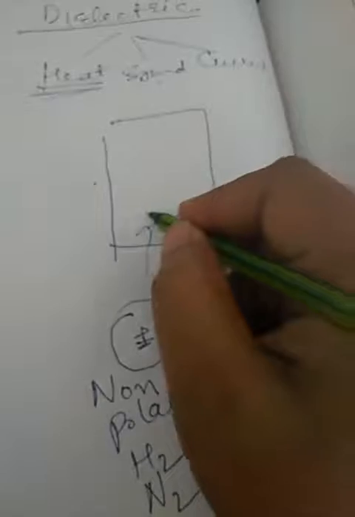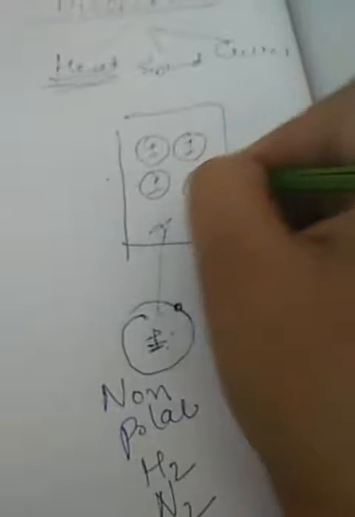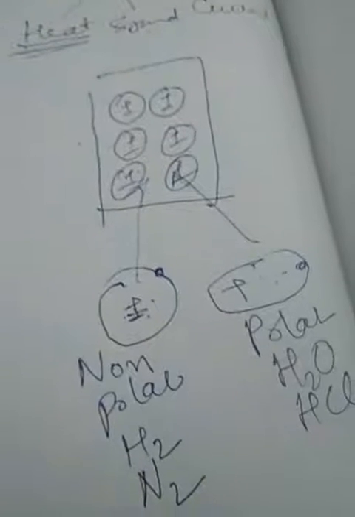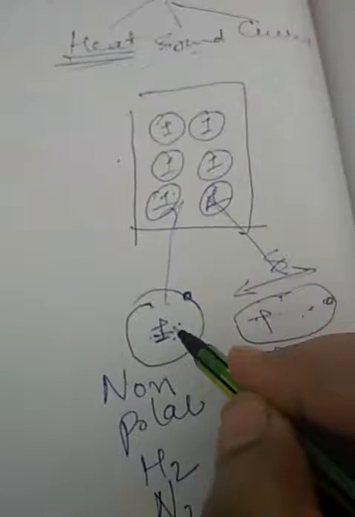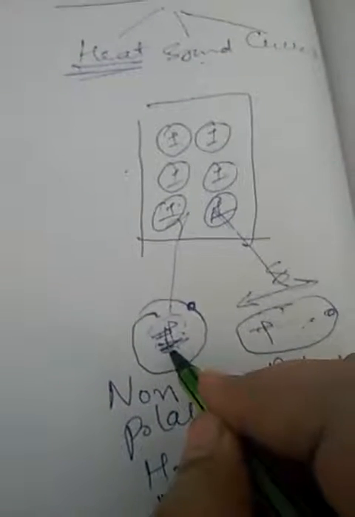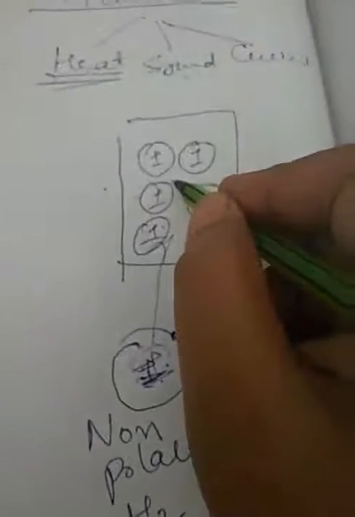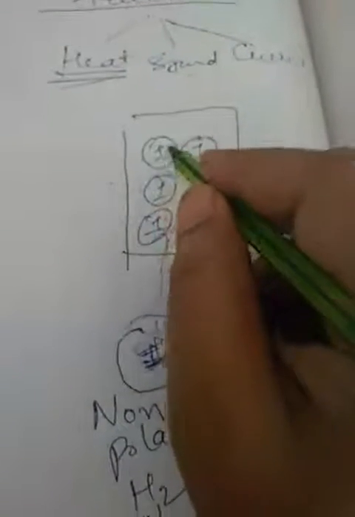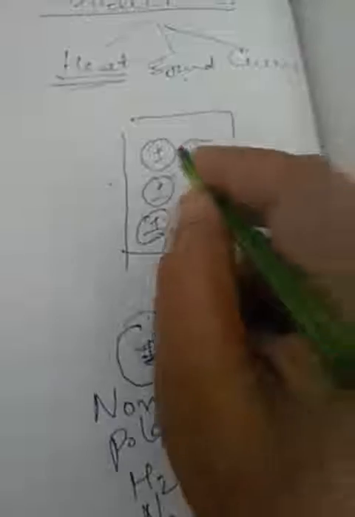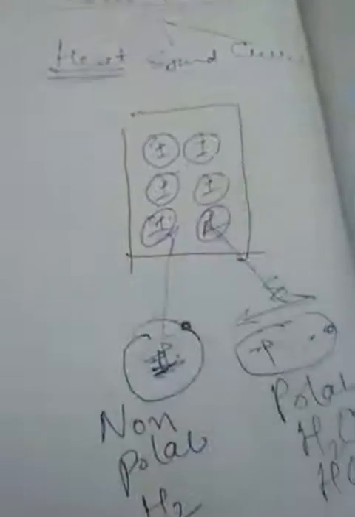If the dielectric consists of non-polar molecules, then the positive and negative charge centers coincide and no dipole moment is there. A dipole moment occurs when two charges are separated by a certain distance. Here the positive and negative charges are at the same place, with no distance between them, so the dipole moment is zero. So in the absence of an electric field, they do not show any kind of polarization.